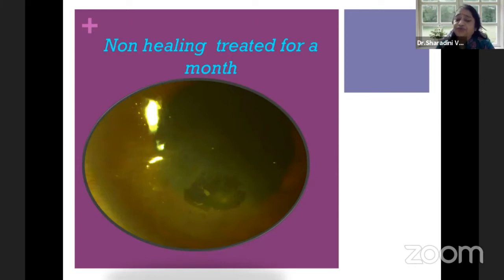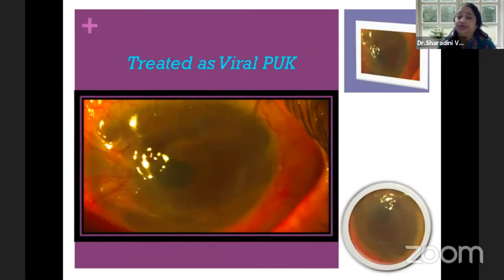If you see clinically, the case was just BSK, band-shaped keratopathy, and the defect seen here was actually a clear area in the BSK.